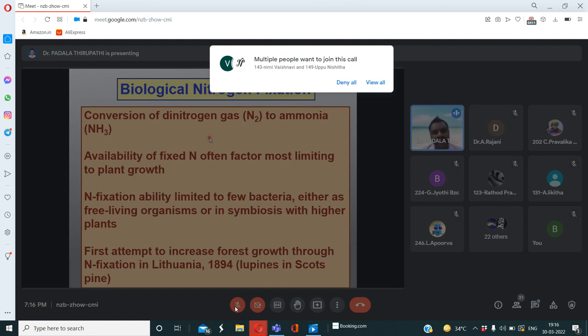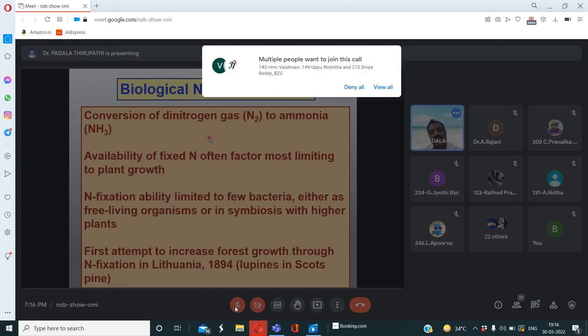And my dear friends, remember here, the availability of nitrogen is a limiting factor for all plant growth. Why? Because dinitrogen is not directly used. The plants cannot directly use it. They use other forms of nitrogen like ammonia, nitrates and nitrites, and also the ammonium ion. The ability of fixation lies mainly with prokaryotes, so they are bacteria.